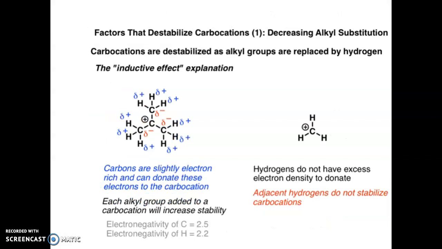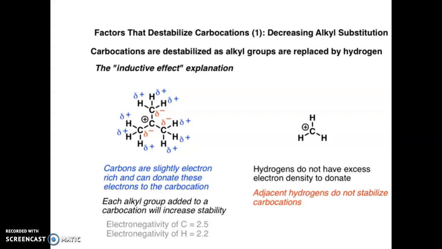And also, we are discussing the stability of carbocation. What are the different factors destabilizing this carbocation? Decreasing alkyl substitution. Decreasing alkyl substitution means this alkyl substitution is replaced by hydrogen. What will happen? This inductive effect will decrease, so the carbocation stability will decrease.